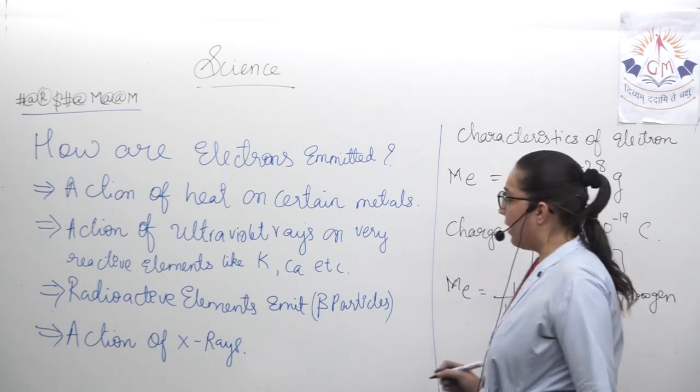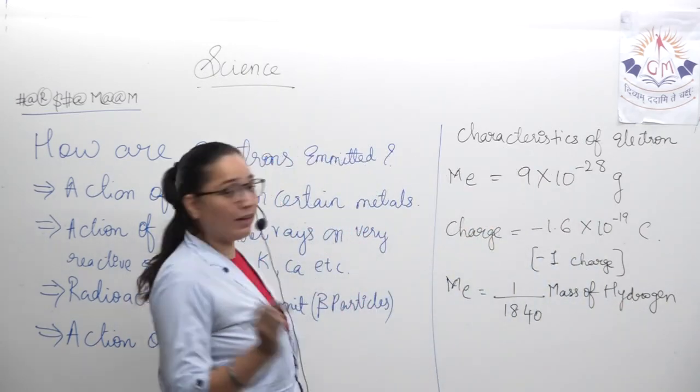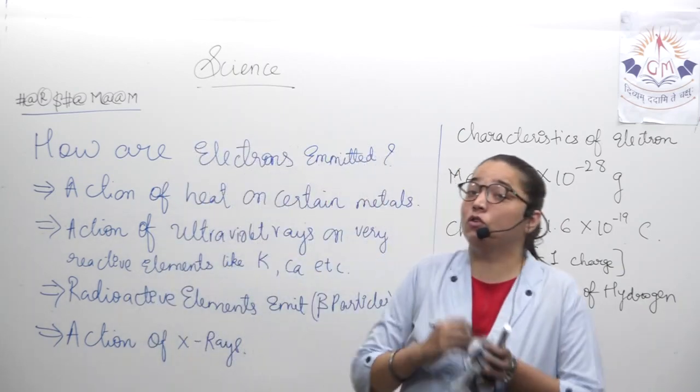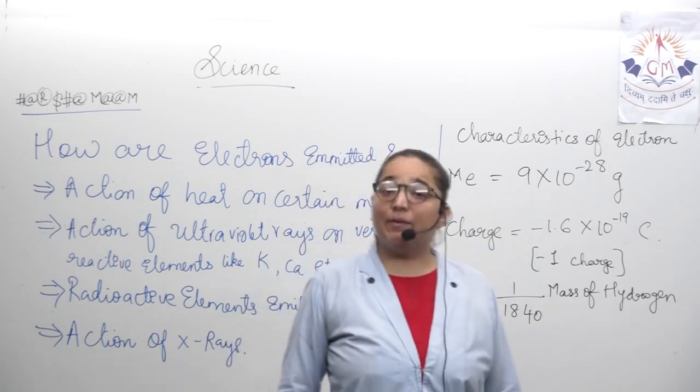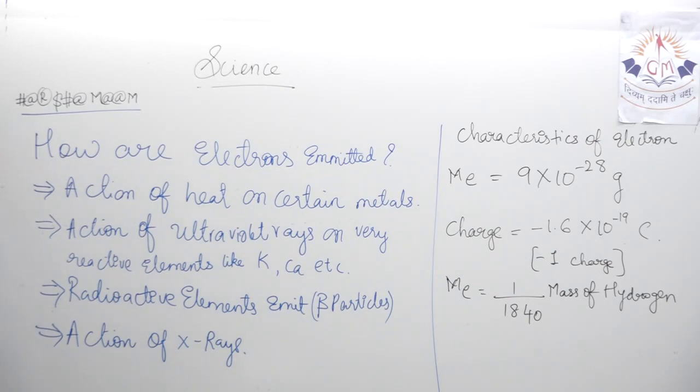And after that, Millikan, he did one oil experiment. About that I will discuss just now. First note down this, after that I'll explain to you about the e by m ratio and how that e by m ratio came. First note down this. I am giving you 1 minute to note it. Quickly in 1 minute, note it.